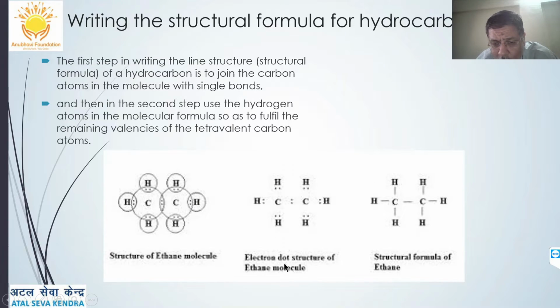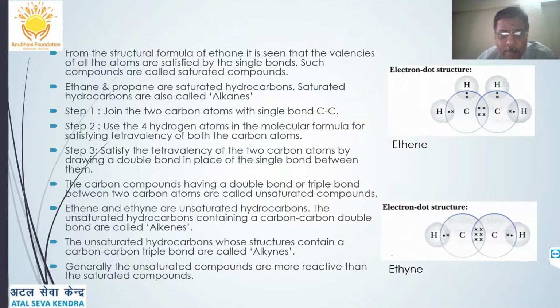If it is an electronic dot structure, then you can show a pair of electrons in between them to show the sharing of the electrons. In the structure of the ethane molecule, you can also show in this manner how they are sharing the electrons with each other, and the tetravalency of carbon is satisfied this way.